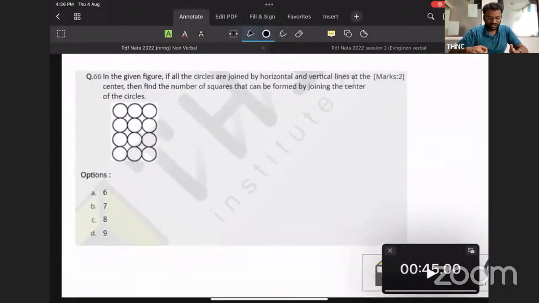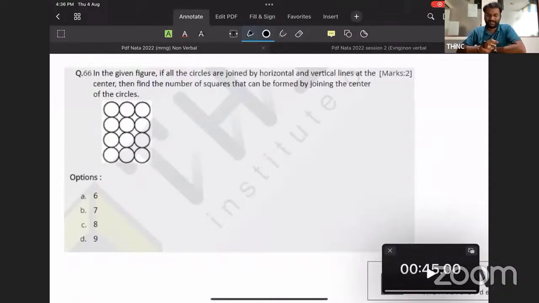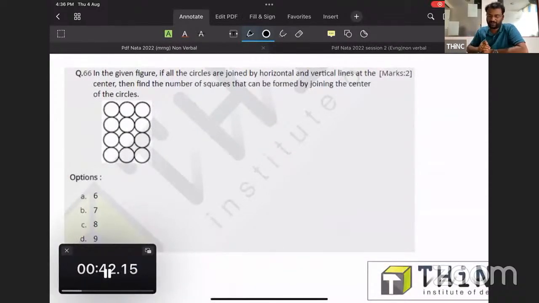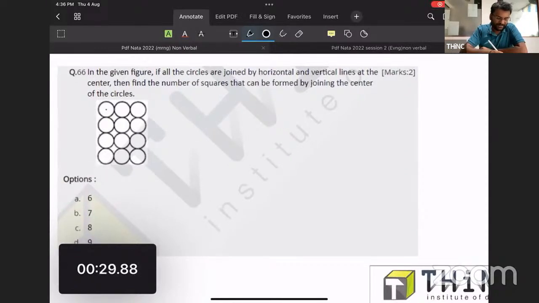Over here, you can find another question, and this question has come directly from figure counting. We had already learned some techniques for solving this question under figure counting. Now you can use the time provided for solving this question and put your answers in the chat.